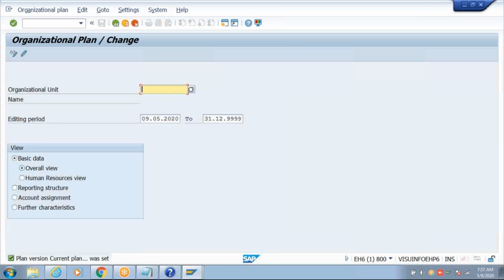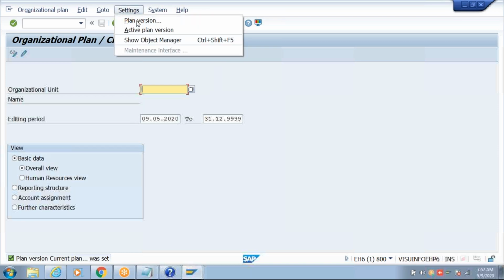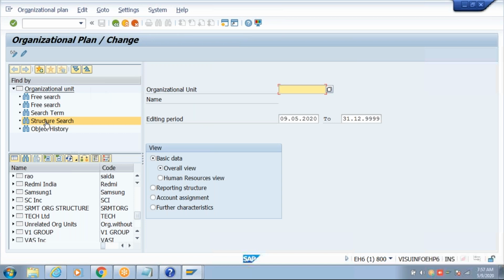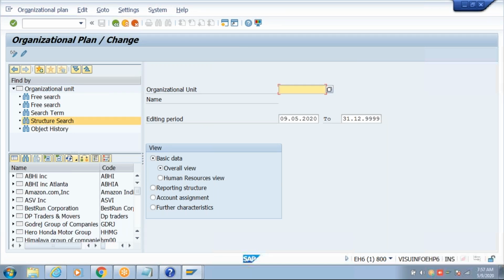How do you find out your organization structure? Multiple ways. As I mentioned, object manager is one method. If you go to this, double-click on structure, and refresh.